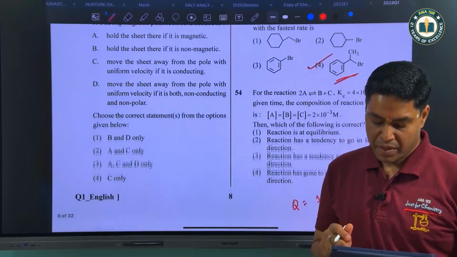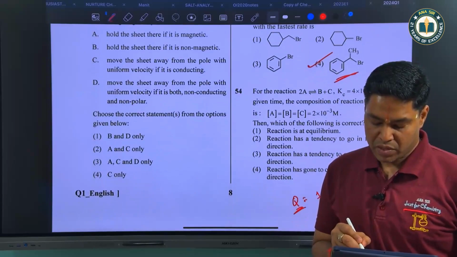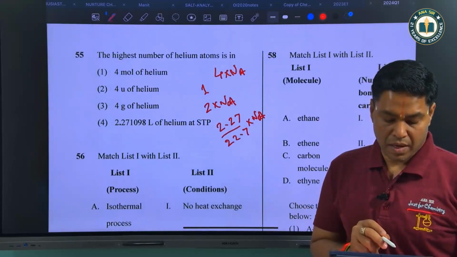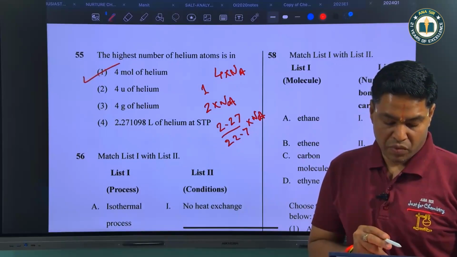that is over here. Here, if you see, the reaction quotient is 1, which is greater than Kc. So reaction will have the tendency to go in the backward direction. The highest number of helium atoms is in 4 moles of helium.